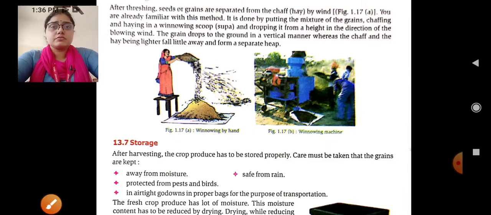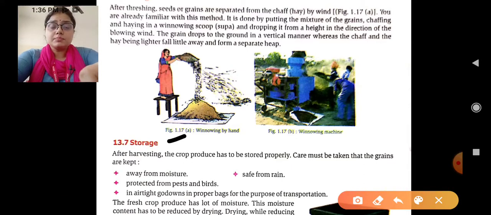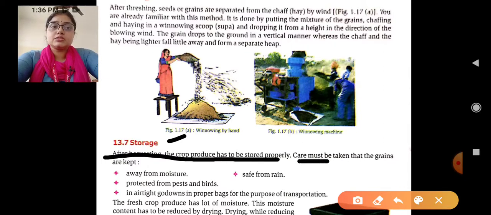After the completion of winnowing, what we have to do is store the crop, the seeds, the grains, that is your storage. So after harvesting, the crop produce has to be stored properly and care must be taken that the grains are kept.